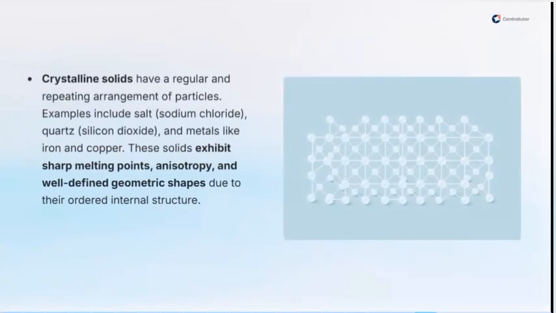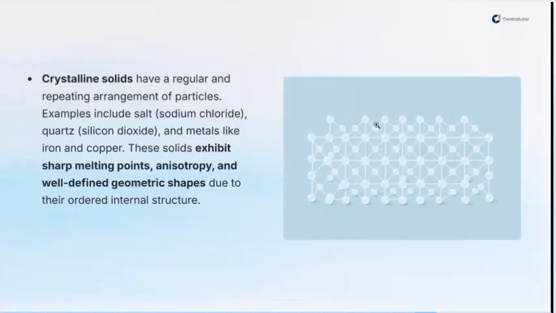One of the first types we'll be discussing is the crystalline solids. These are solids characterized by a regular repeating arrangement of particles. So here we're talking about the types of solids based on the arrangement of particles. For crystalline solids, it's a type of solid classification where the particles are said to have a repeating arrangement.